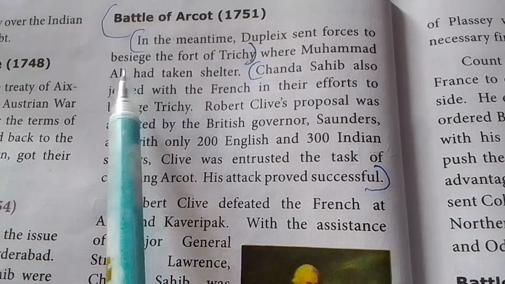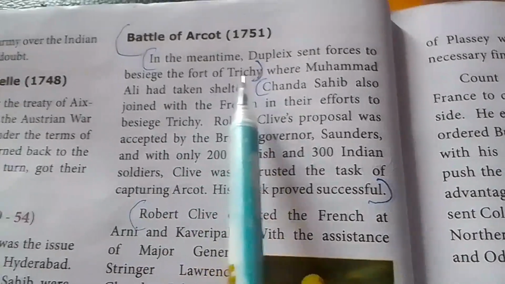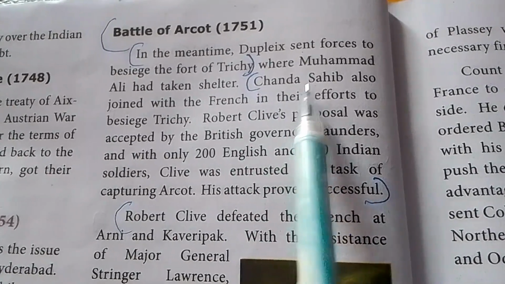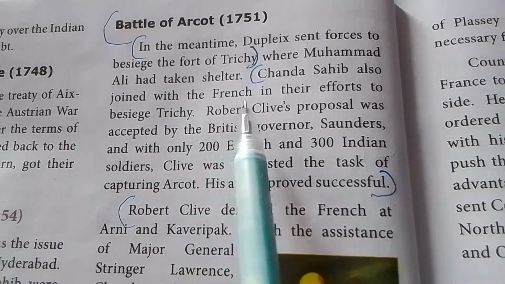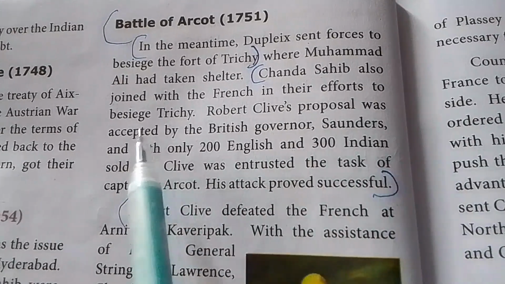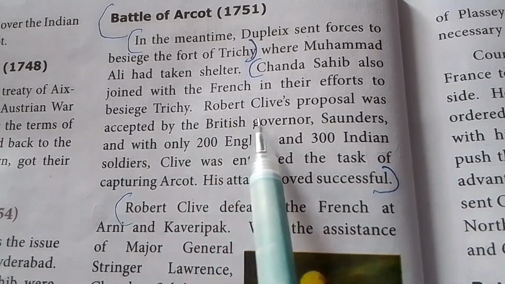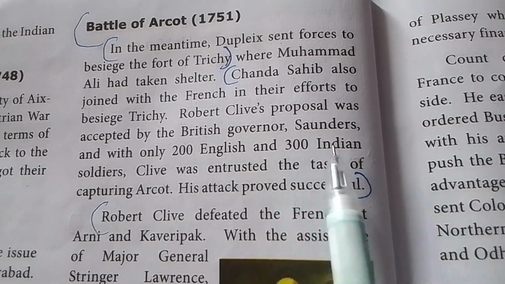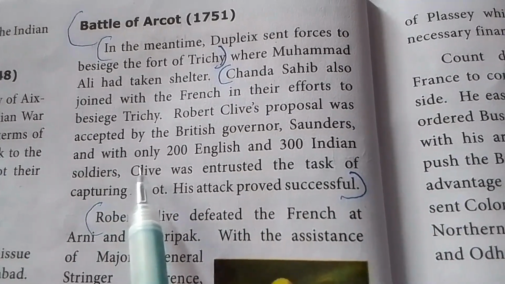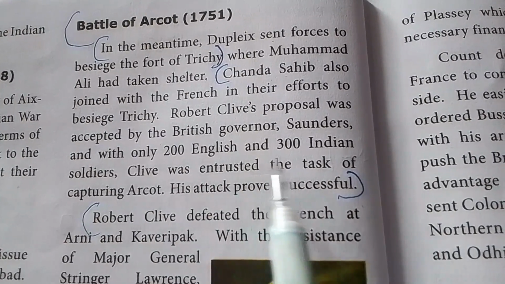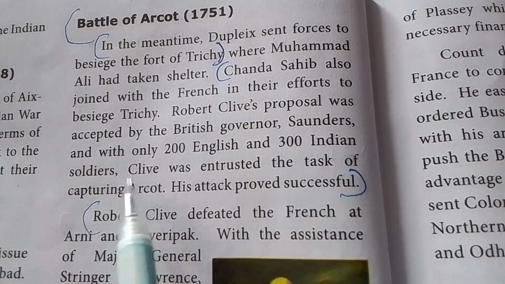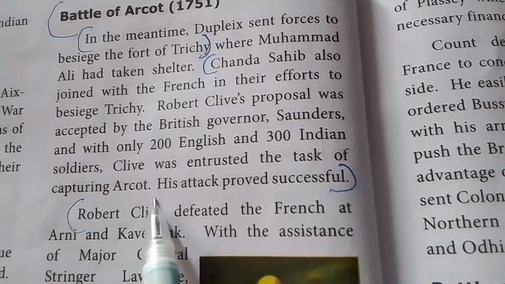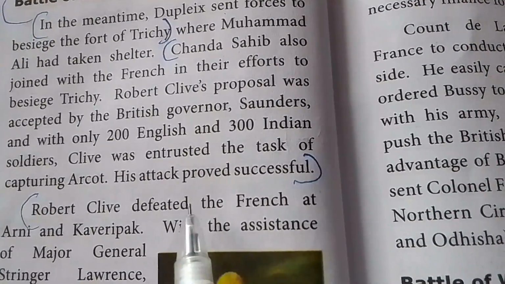நெக்ஸ்ட் ஹெட்டிங்ல Battle of Arcot 1751 போட்டு, in the meantime Dupleix sent forces to besiege the fort of Trichy. Next point, Chanda Sahib also joined with the French in their efforts to besiege Trichy. Robert Clive's proposal was accepted by British Governor Saunders, and with only 200 English and 300 Indian soldiers, Clive was entrusted the task of capturing Arcot. His attack proved successful. இது வரைக்கும் எழுதிருங்க.